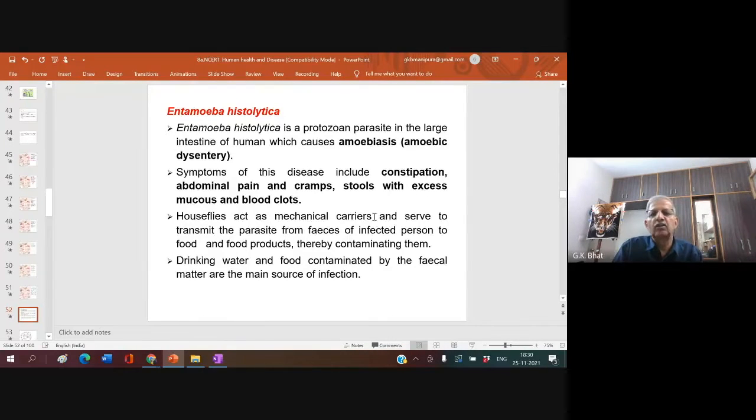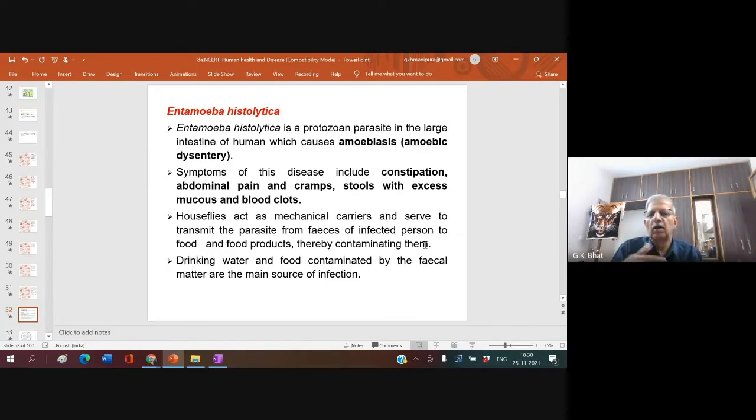House flies act as mechanical carriers. Remember, this is very important with amoebiasis. House flies serve to transmit the parasite from the feces of an infected person to food and food products, thereby contaminating them. You must always take care with regard to houseflies. Don't allow any housefly to be inside your house.